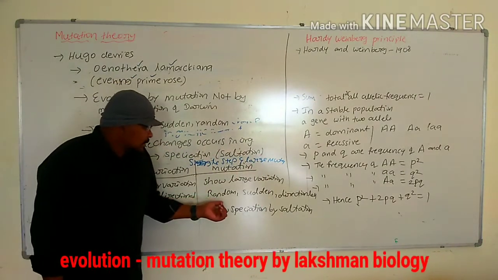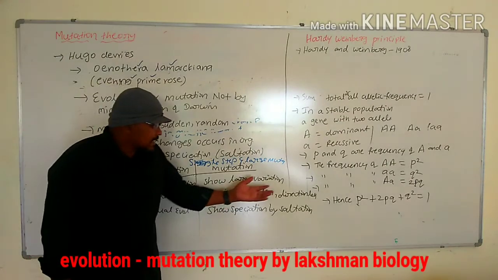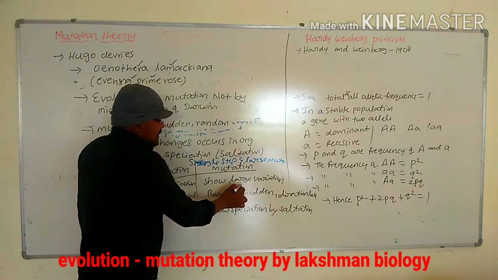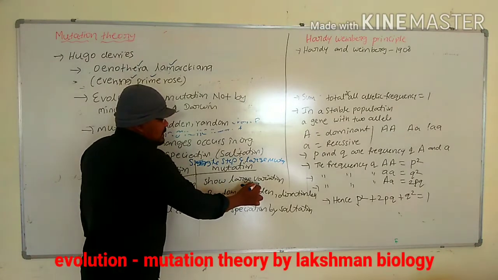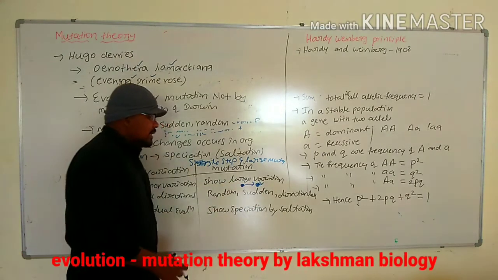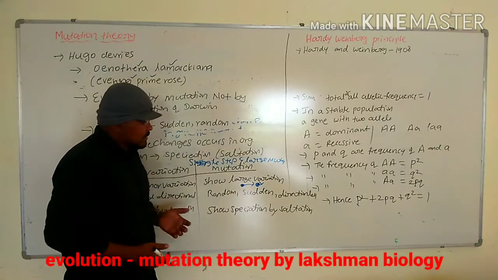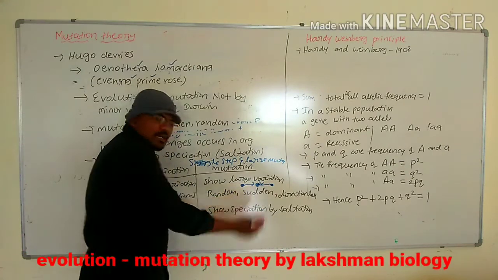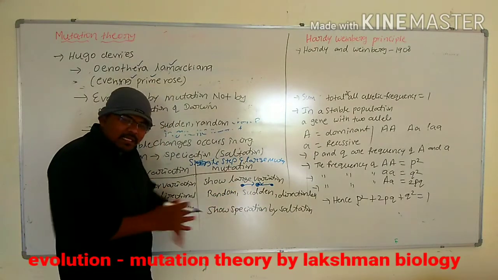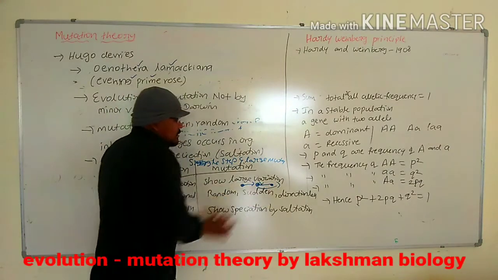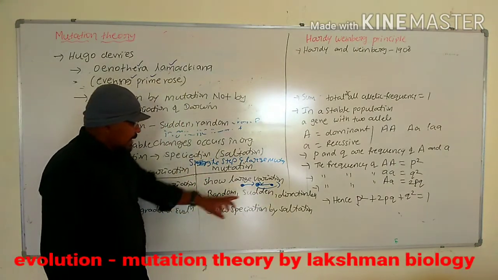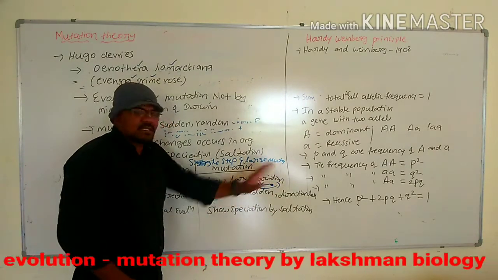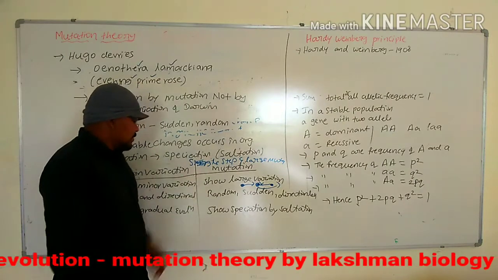But mutation is random, sudden and directionless. If this organism is normal, the offspring produced from it may show a sudden change. You can't say that the next organism will again show a sudden change. It is directionless. Mutation is random, sudden, occurs in a short period and is directionless. There is no particular direction for mutation.